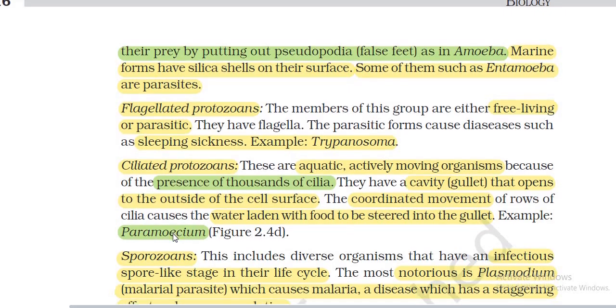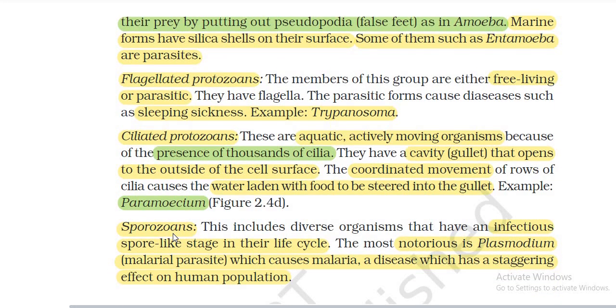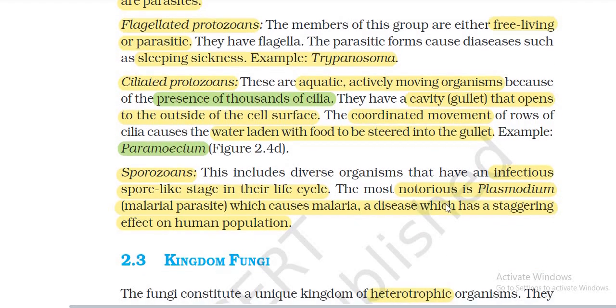Paramecium, figure 2.4. Sporozoans include diverse organisms that have an infectious spore-like stage in their life cycle. The most notorious is Plasmodium, the malarial parasite which causes malaria, a disease which has a staggering effect on human population.